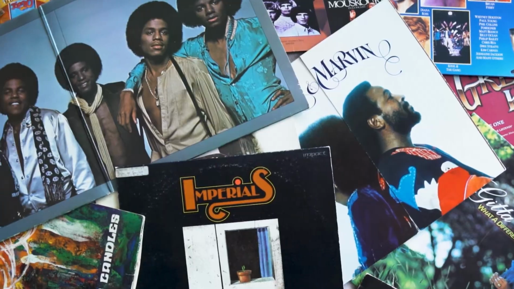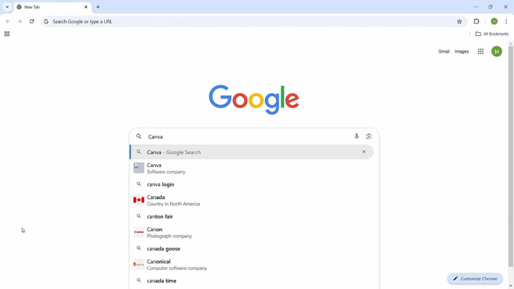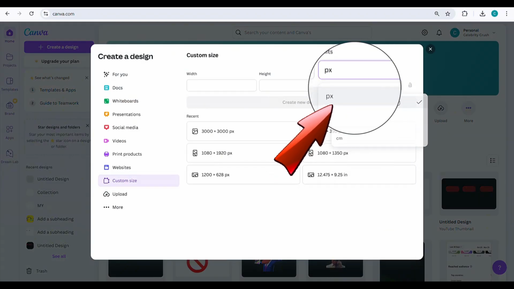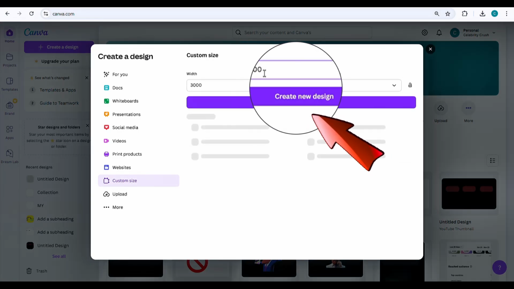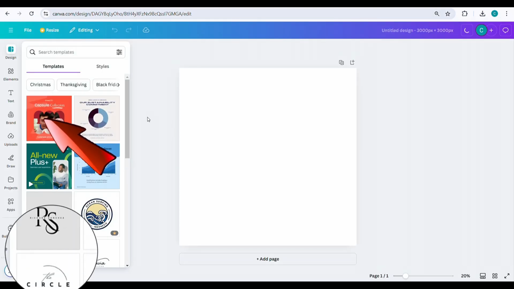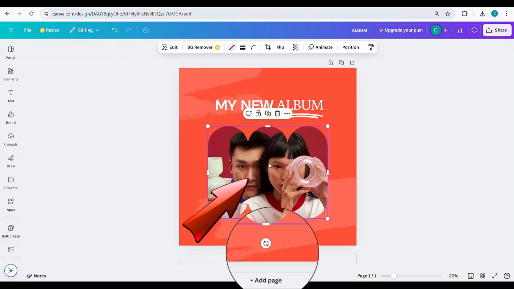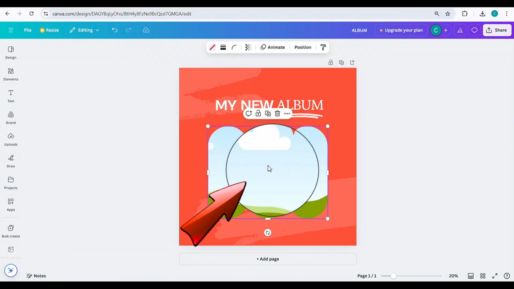Step 2. Create an album cover. Now that we have our music ready for release, it's time to create an appropriate album cover. Go to Canva. Click Custom Size and ensure the unit is set to pixels. Enter the dimensions 3000 by 3000 and click Create New Design. Choose one of your favorite templates and customize the text and colors as needed. If you want to replace an image, click on it and press Delete.